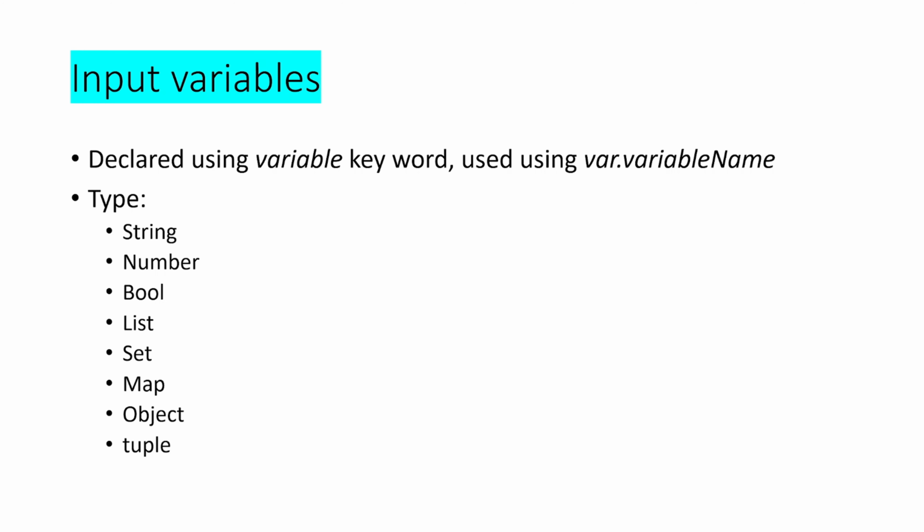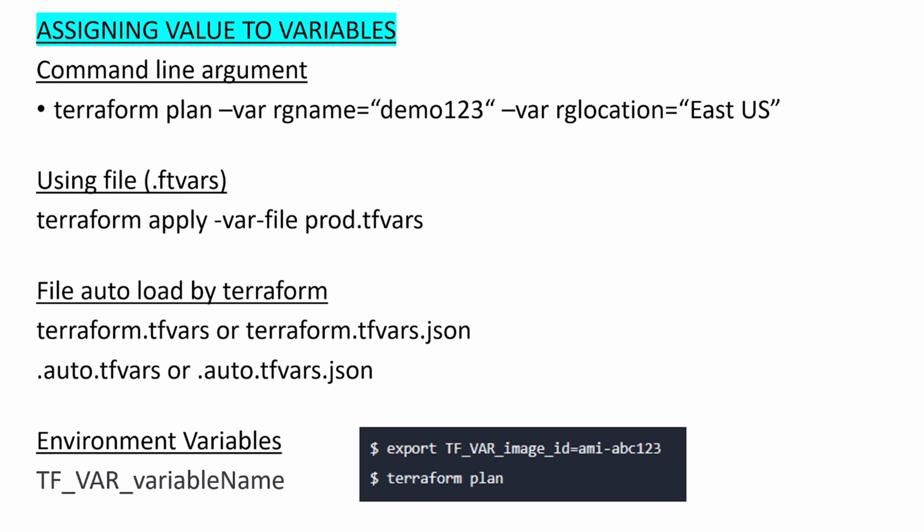An input variable is declared using the variable keyword and its value can be accessed as var.variable_name. The types of values that will be accepted as a value of a variable are string, number, bool, list, set, map, object, and tuple. So we declare the variable. Now we need to assign values to variables. There are multiple ways you can assign a value to a variable: using command line arguments, declaring variable values in files, or using environment variables. You can use the -var option multiple times in a single command line to set different variables.